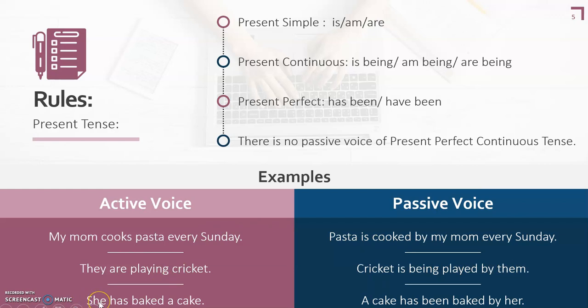Similarly, here the sentence is in present perfect. She has baked a cake. A cake has been baked by her. I hope it is clear. And there is no passive voice of present perfect continuous tense.